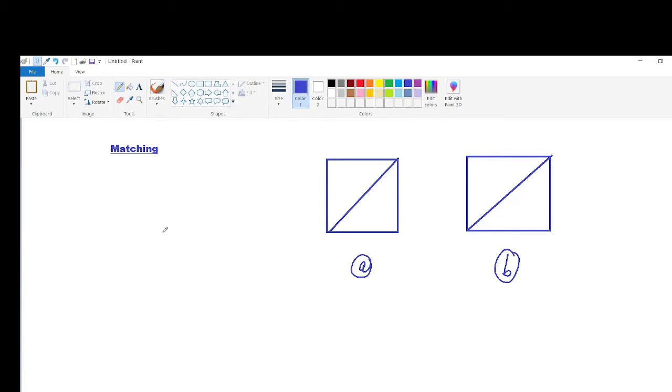Topic: matching. Matching in a graph. A matching in a graph is a subset of edges in which no two edges are adjacent. So, we have to consider the non-adjacent edges in the case of matching.